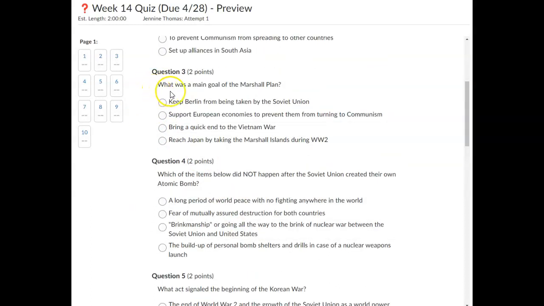Question 3. What was a main goal of the Marshall Plan? To keep the city of Berlin from being taken by the Soviet Union, to support European economies to prevent them from turning to communism, to bring a quick end to the Vietnam War, to reach Japan by taking the Marshall Islands during World War II.